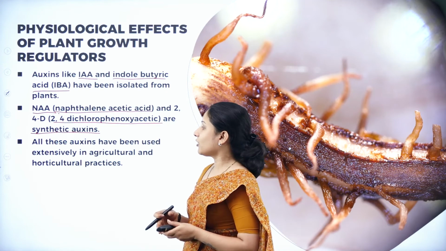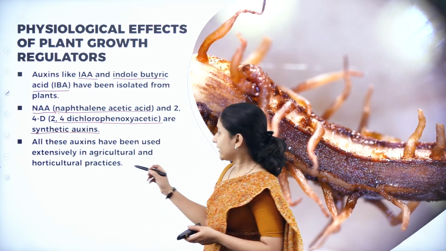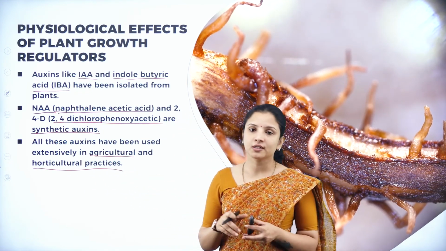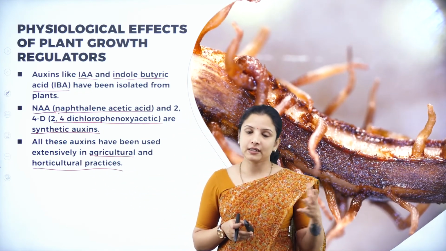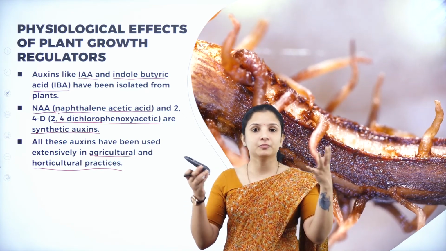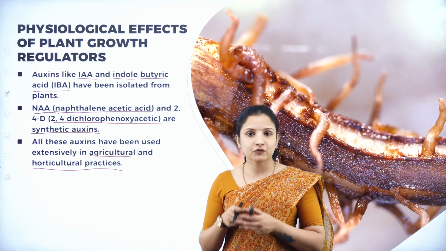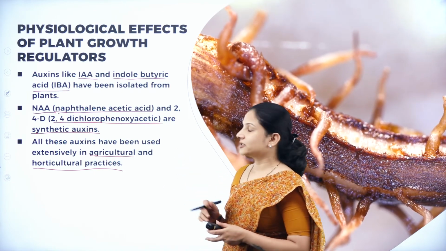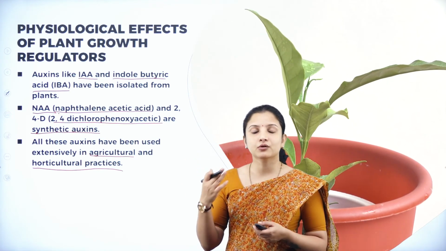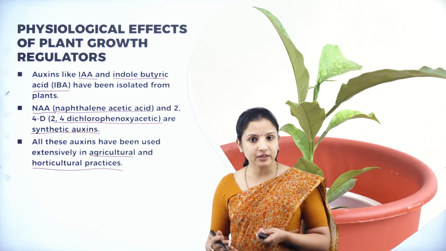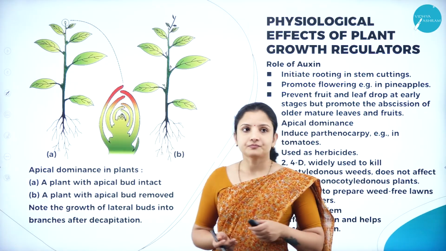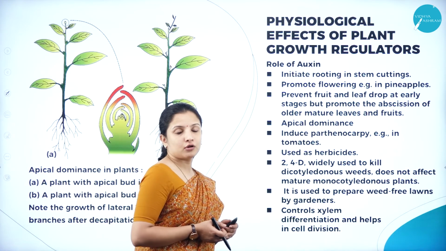That is why they use auxin, especially in agricultural practices and also in horticultural practices, because whenever we go to buy any flowering plant, we buy those plants which produce beautiful, bright, bigger flowers. And for that reason, auxin is one of the important hormones which regulates the growth of the plant, flowering, fruit development, seed setting and all that. So that is why. Next is the role of auxin.